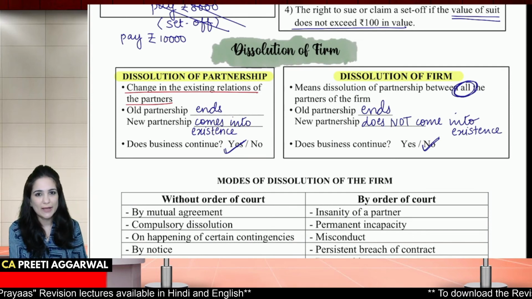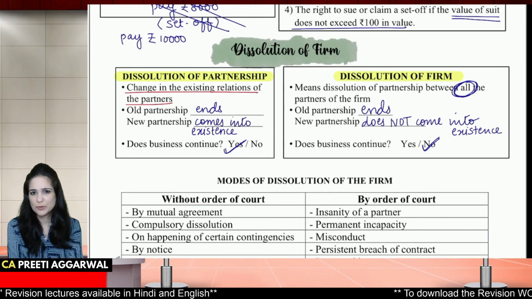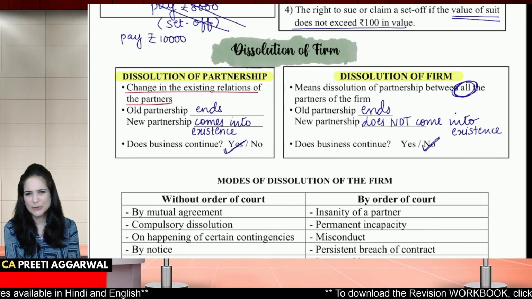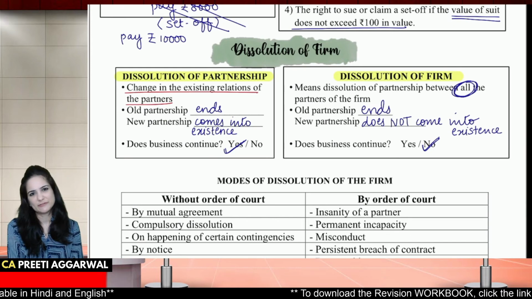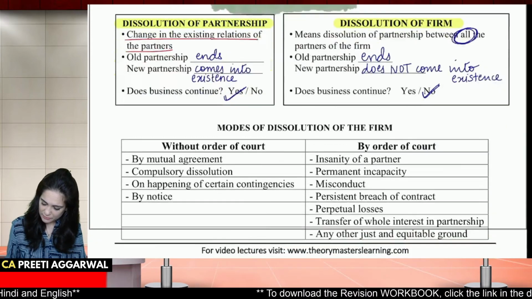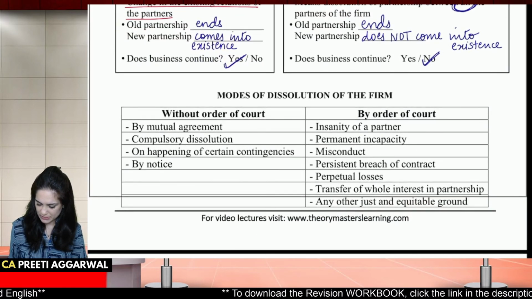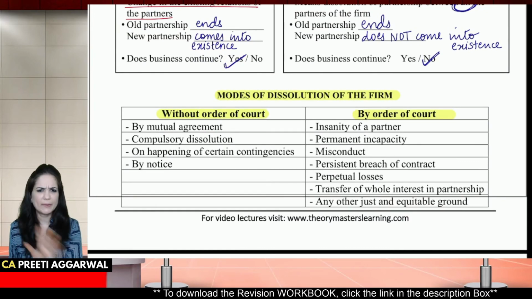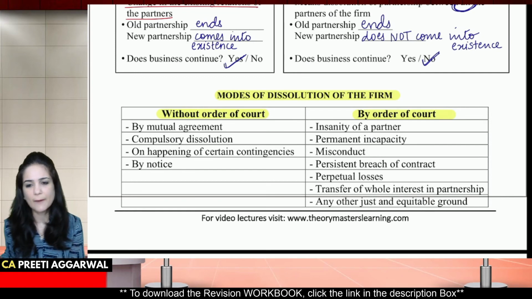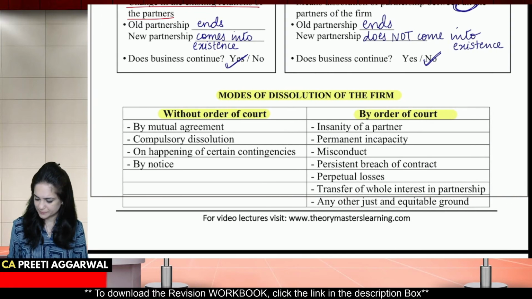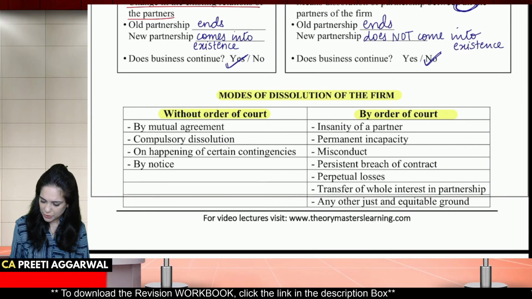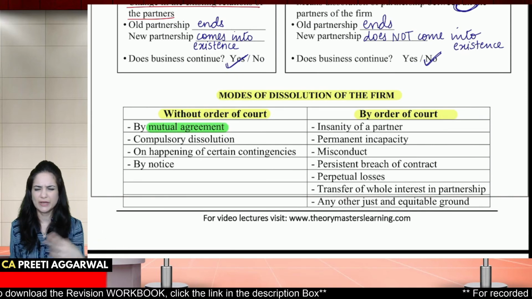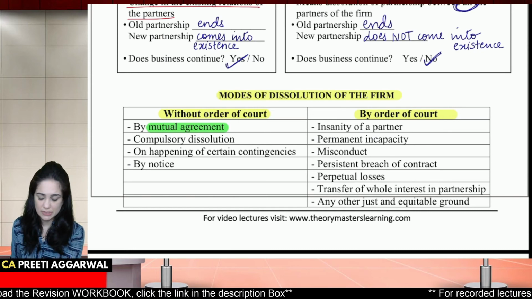Assets are sold, liabilities are paid off, surplus is distributed, everything comes to an end. So if the partners decide, no, we don't want to continue now, it's dissolution of the firm. Now, there are different modes, different ways of dissolution. Maybe without the order of the court, or any partner can go to the court and apply for dissolution. Now, dissolution without the order may be by mutual agreement. So, they decide by mutual agreement, we don't want to continue with the business.